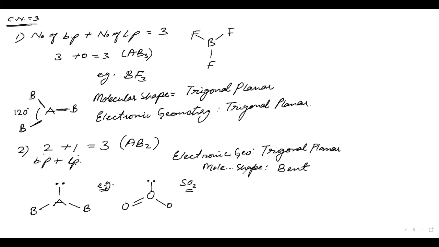The molecular shape depends on the bonds, and the electronic geometry depends on the electron pairs. So the electron pairs are obviously arranged in a trigonal planar shape, but if we just remove this particular electron pair, you will say the molecular shape is different. As soon as this electron pair comes, you will say, okay, fine. The geometry is trigonal planar and the molecular shape is bent.